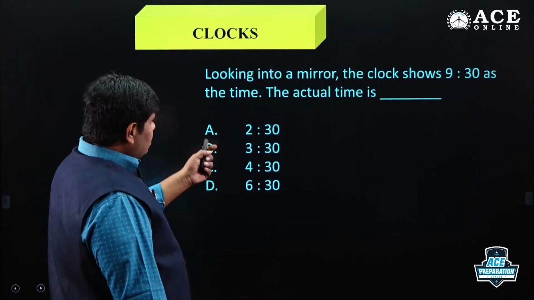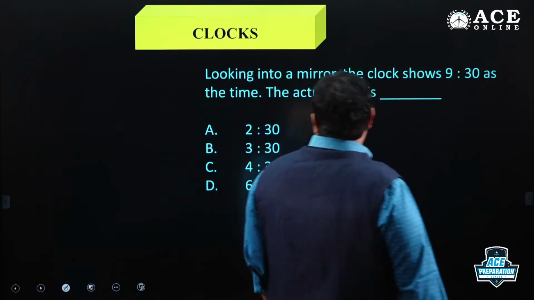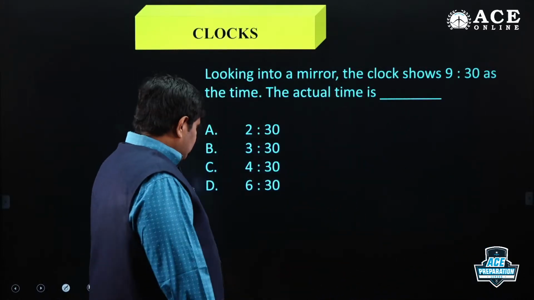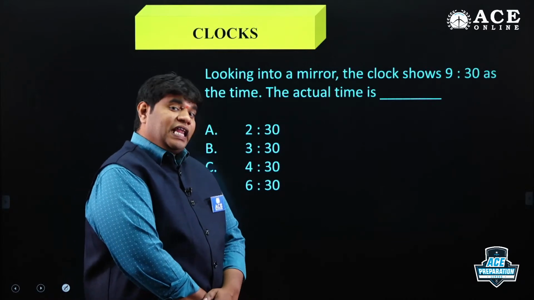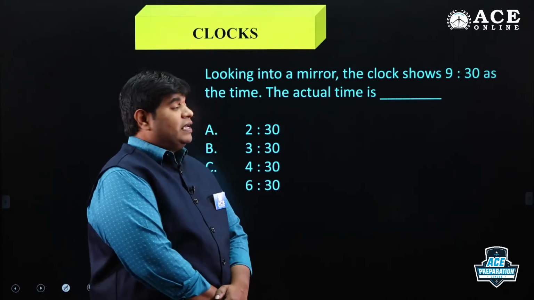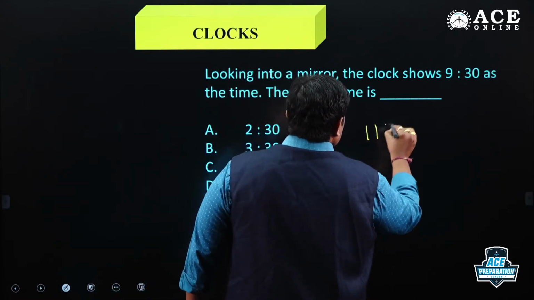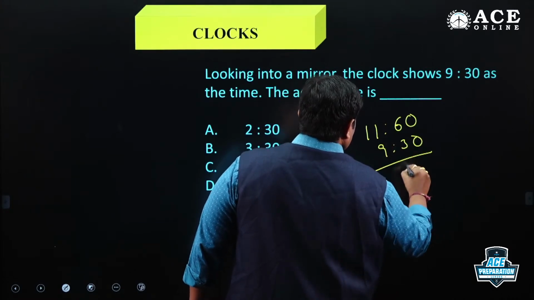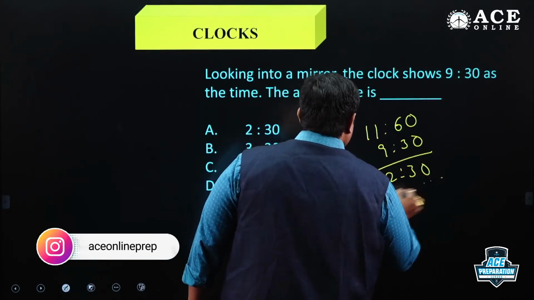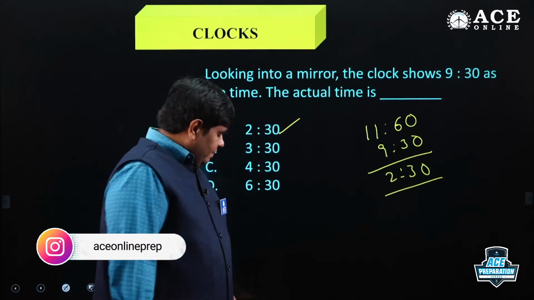Looking into the mirror, the clock shows 9:30 as the time. The actual time is? Here I have given the mirror image, what is the actual time? 9:30. Minutes are involved, so 11 hours 60 minutes minus 9:30. The answer is 2:30. Okay, next.